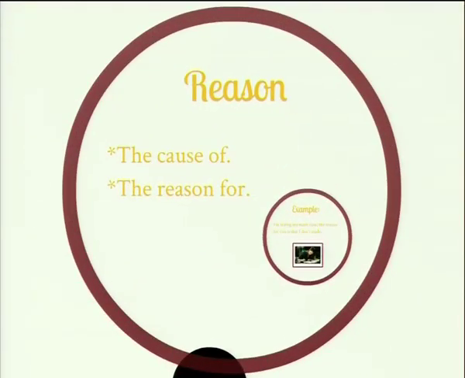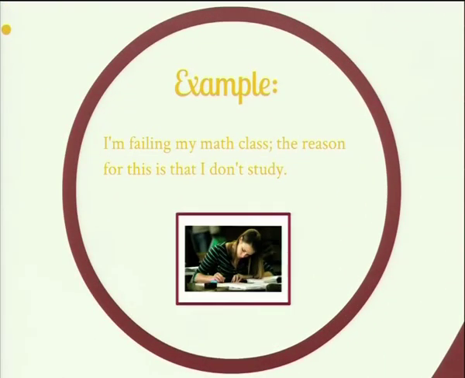When we want to give a reason, we use the cause of and the reason for. For example, I'm failing my math class. The reason for this is that I don't study.